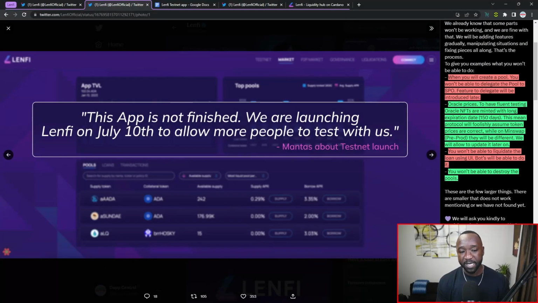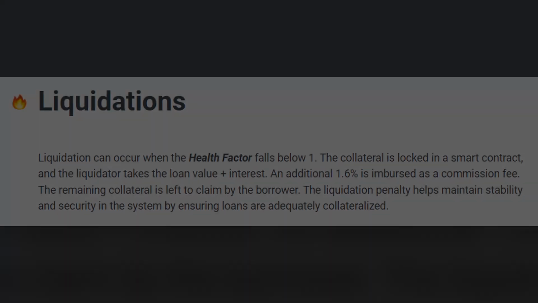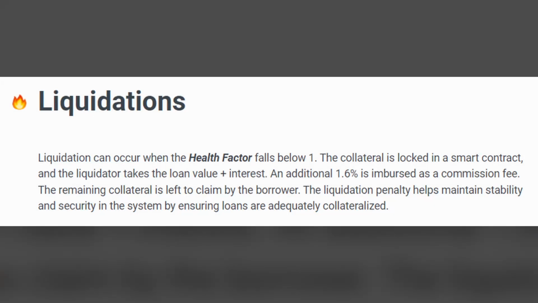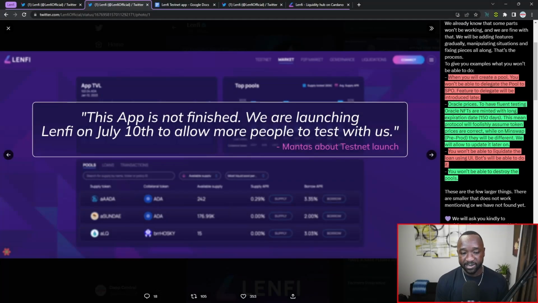Number 3, you will not be able to liquidate the loans on the platform using their user interface. However, bots will be able to do this. Again, they're going to be taking an approach very similar to what we're seeing with the Indigo protocol, where users can actually earn a small percent. I believe in this case, it's about 1.06% by actually liquidating the loan and protecting the protocol. Very lastly, if you create a pool, which on this particular platform you will be able to do if you're a user, you will not be able to delete or destroy them right now on the testnet. However, on the mainnet launch, you should have that ability.